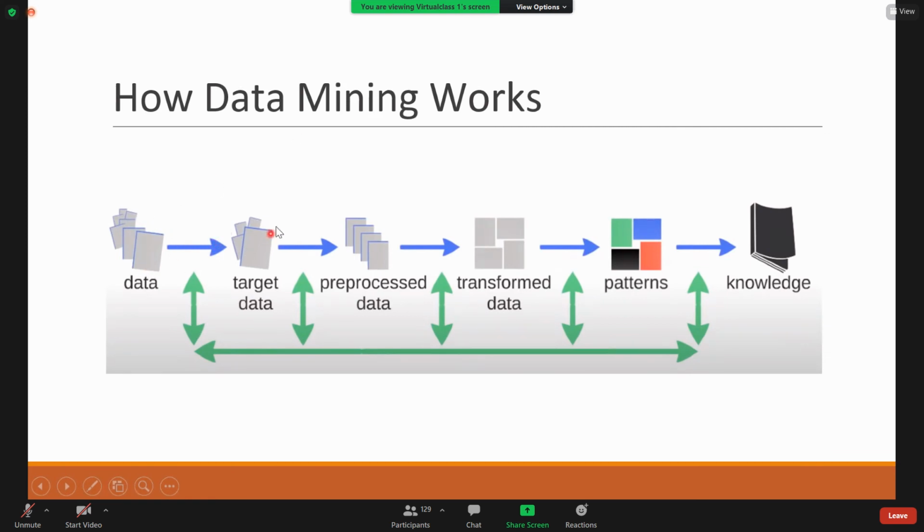We need to select specific data, and then pre-processing can be done so that we can apply the data mining technique and get efficient results. Without pre-processing, we can't get efficient results. So we need to pre-process the data, and we need to transform the data into a suitable form for applying the data mining technique.